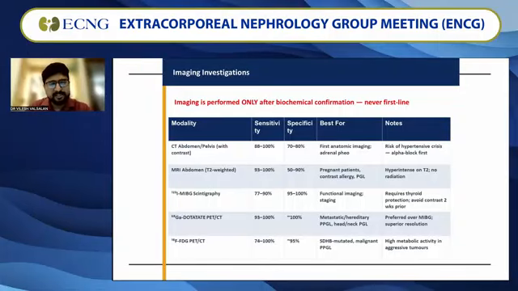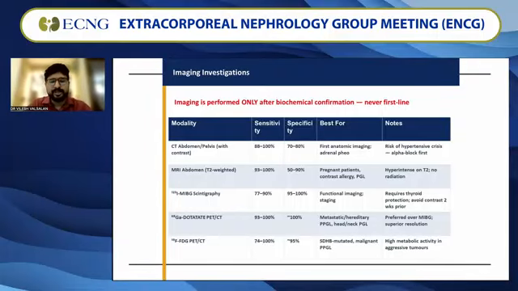MIBG scintigraphy was done commonly in the past, but now, because of better scans, as sir said, the gadolinium dotatate PET CT is more sensitive, with more clarity and 100% specificity. It is very good for metastatic, hereditary, as well as head and neck PGLs. So it is preferred over MIBG, with superior resolution. When we were doing our PG days, we were all doing MIBG scans. Now we have moved to gadolinium dotatate PET CT.